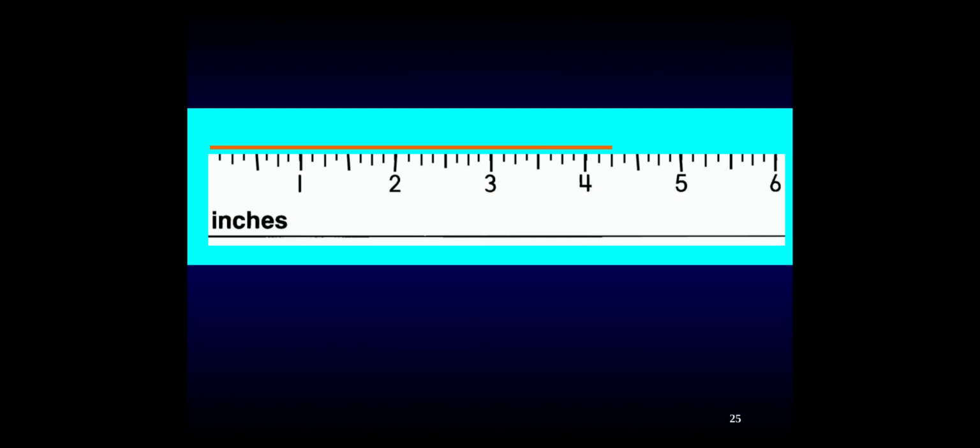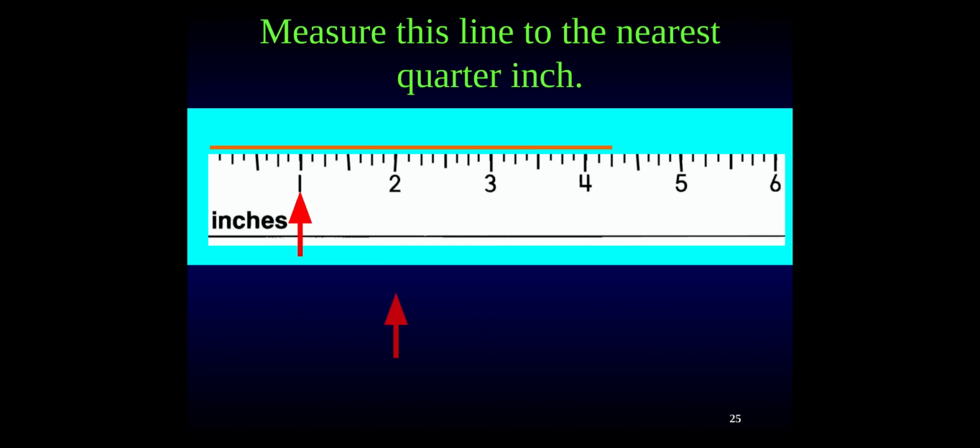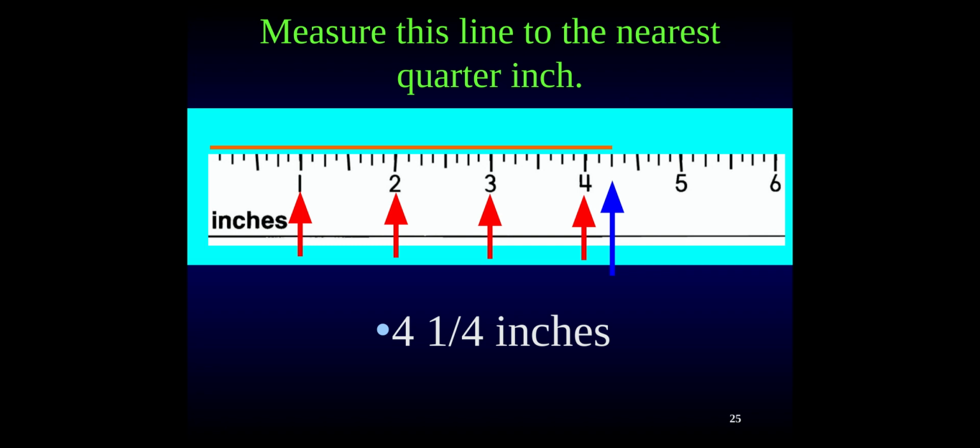Oh, now it shrunk. We've got 1, 2, 3, 4. It's not at the half, though. It's less than a half. What was that in between measurement called? That was a fourth. So we have 4 1/4 inches.